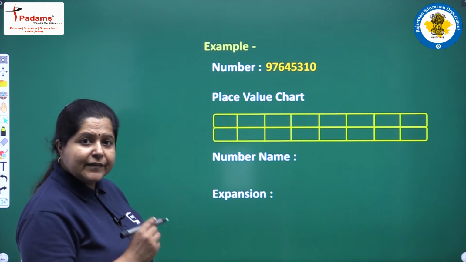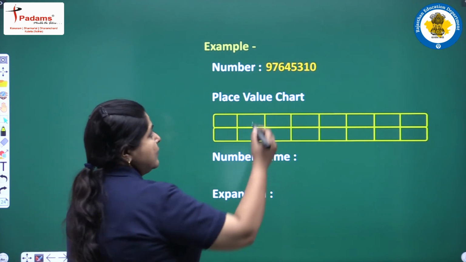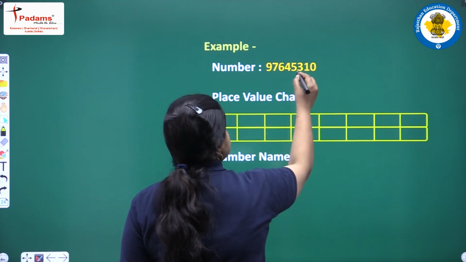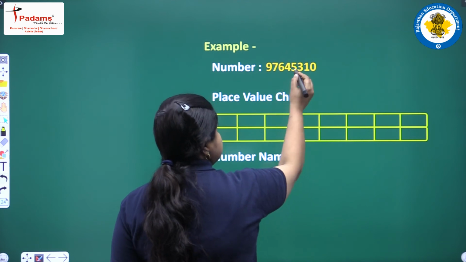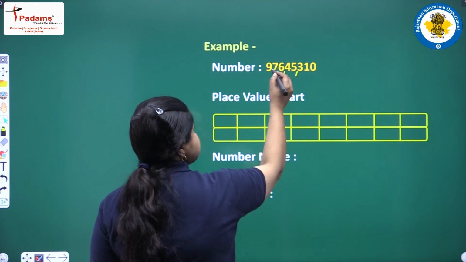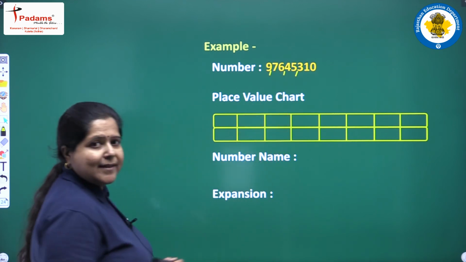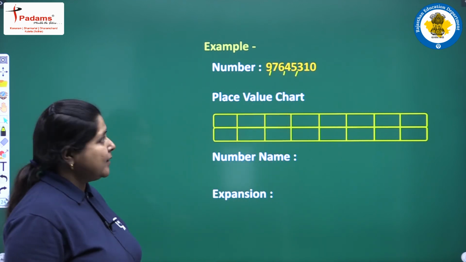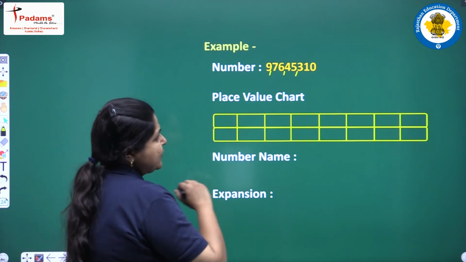First of all, we will insert the commas: ones, tens, hundreds, then the first comma, then 1000, 10,000, the second comma, then lakh, 10 lakh, the third comma. So, 3 commas in all. Now, we will fill up the place value chart.